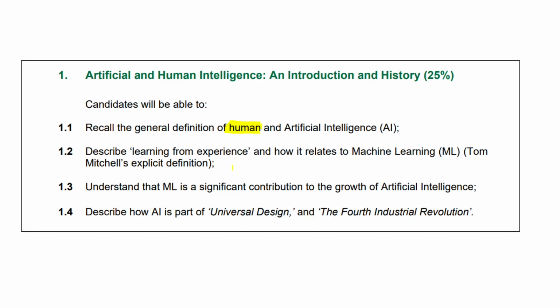Describe learning from experience and how it relates to machine learning. They're really talking about Tom Mitchell's definition there of machine learning. Tom Mitchell just says machine learning is nothing but this: all it is is, does this program improve with experience? In a way, it's quite simple, but of course then you have to ask, well, what does it mean for it to improve? Does this particular program improve? And what is experience? But anyway.